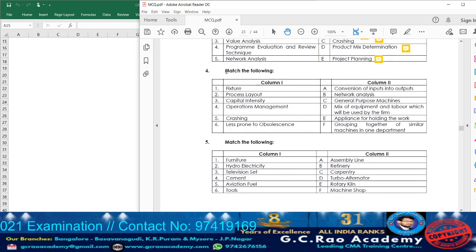So with that, question 3 is completed. Now let us move on to question 4. Point number 1, fixtures. Fittings and fixtures, as we call them. Usually they are the appliances which will be utilized in carrying on the work at the time of production.